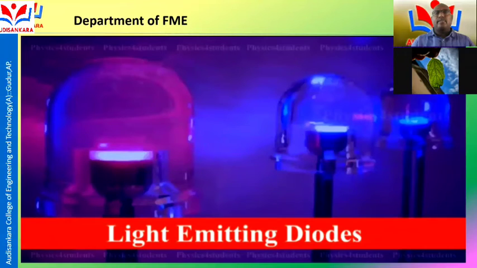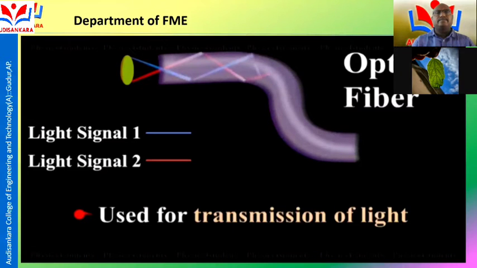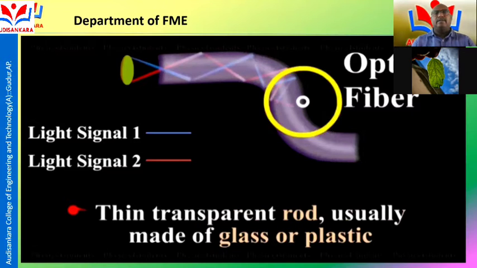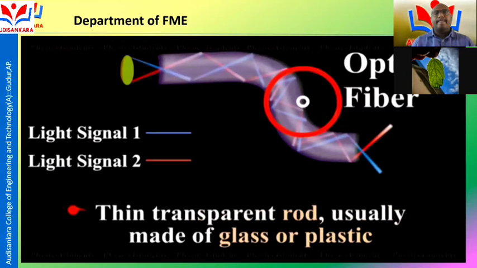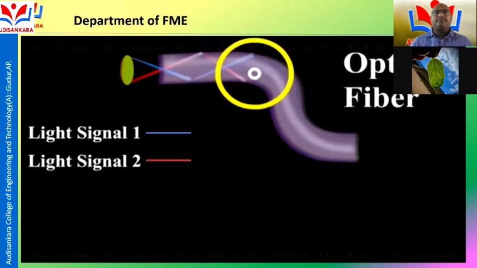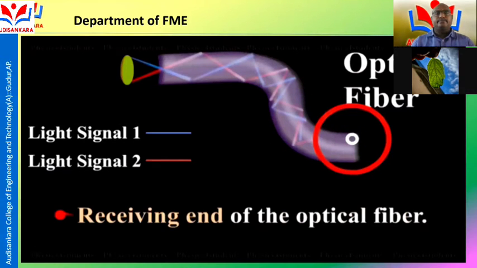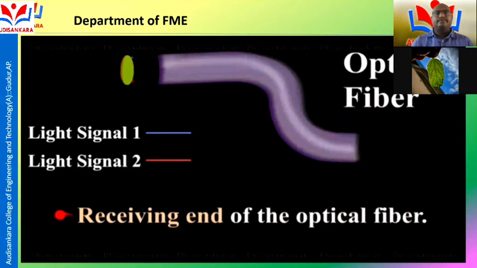Coherent light can be generated with a laser and light emitting diode and may be detected by photodiodes. Optical fibers are used for transmission of light. An optical fiber is a thin transparent rod, usually made of glass or plastic, through which light can be propagated. The light signals travel through the rod from the transmitter and can be easily detected at the receiving end of the optical fiber. The principle of total internal reflection is used for transmission of light signal through the optical fiber.